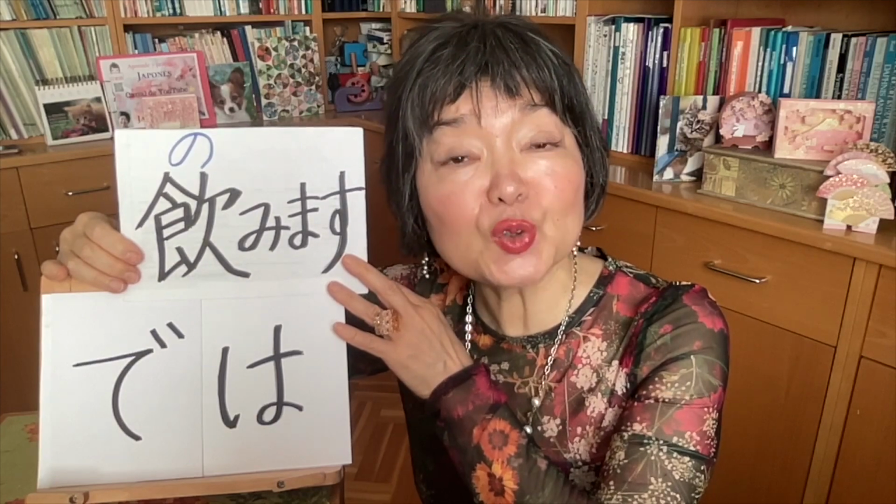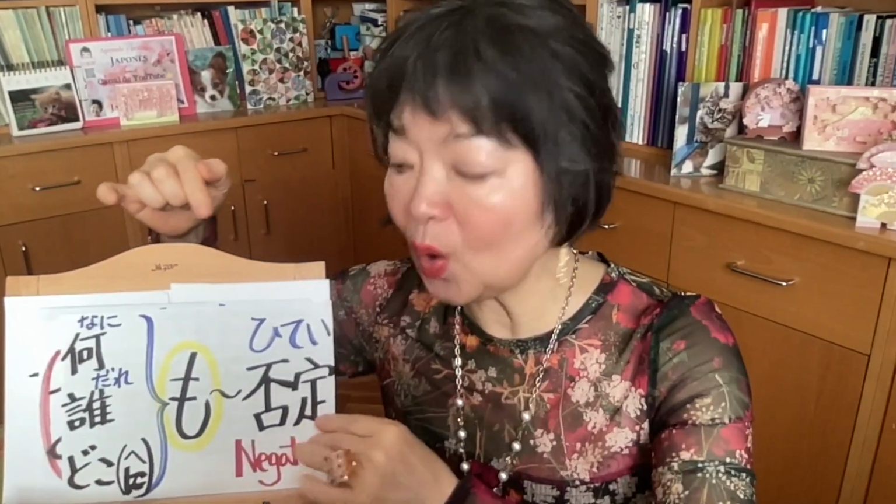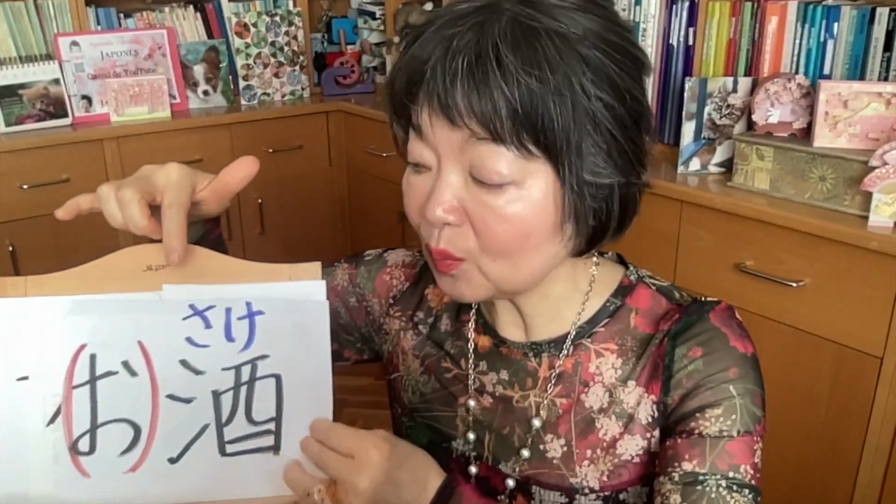In my house, nobody drinks alcoholic drinks. In this case, the verb that I'm going to use is 飲みます, to drink, and this is an action verb. So we must use place では because this is action verb. 私の家では誰もお酒を飲みません。